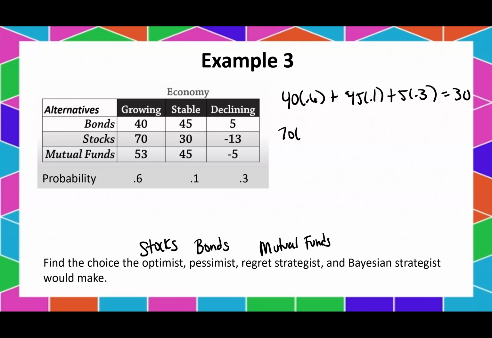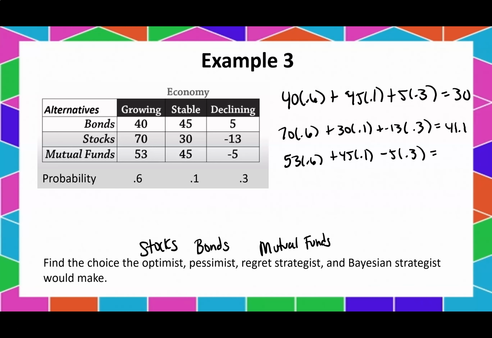Next one is 70 times 0.6 plus 30 times 0.1 plus negative 13 times 0.3, and that's going to give me 41.1. And the next one here is 53 times 0.6 plus 45 times 0.1 minus 5 times 0.3, and that gives me 34.8. Okay, we want the biggest one here, so that's going to be this one. That's our middle one. Our middle one is stocks for that.